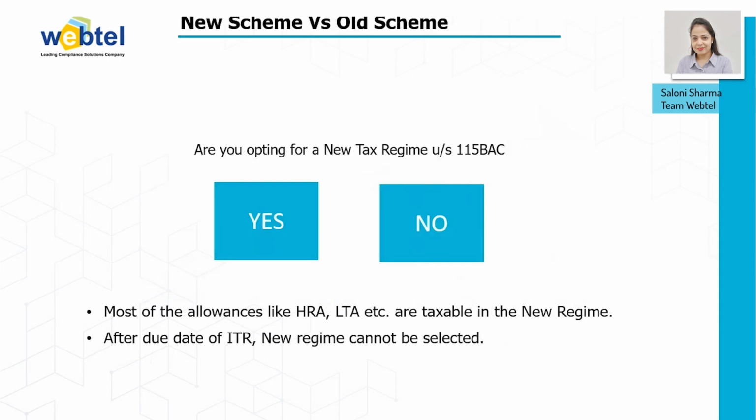Then comes the new scheme versus the old scheme. A person is liable to claim whether they want to opt for the old regime or for the new regime under section 115BAC. Most of the allowances like HRA, LTA and other allowances are taxable in the new regime. And after the due date of filing your ITR, the new regime cannot be opted for by the taxpayer.